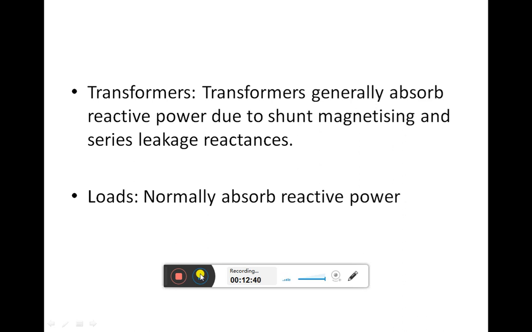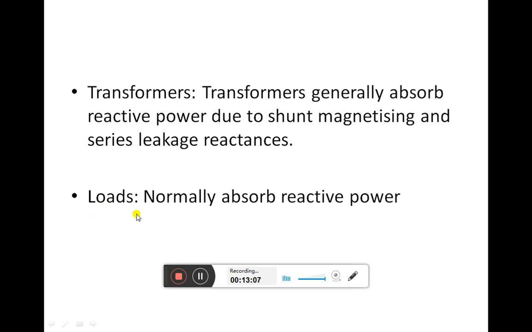So whenever there is a transformer in a power system, it will always absorb reactive power. Whether it is overloaded or underloaded, irrespective of its loading condition, the transformer always absorbs reactive power in the power system.